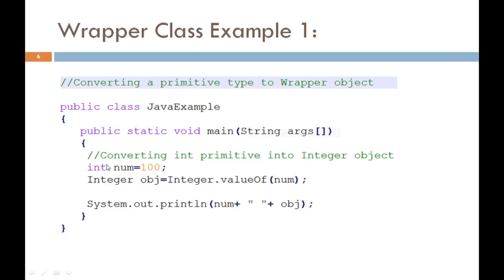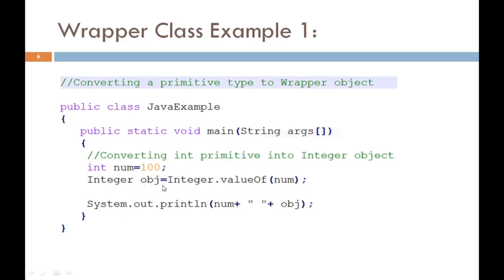Now, we convert this int into an object using the wrapper class Integer. Here we declare Integer as a wrapper class with an object obj, and using the Integer.valueOf method, this valueOf method will convert this primitive data type into an object data type. So, now this num is converted into an object type.